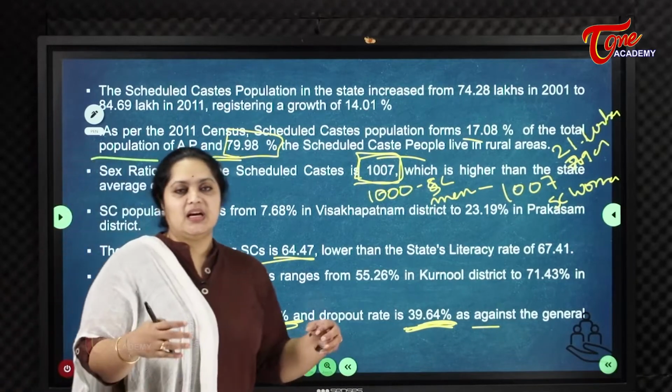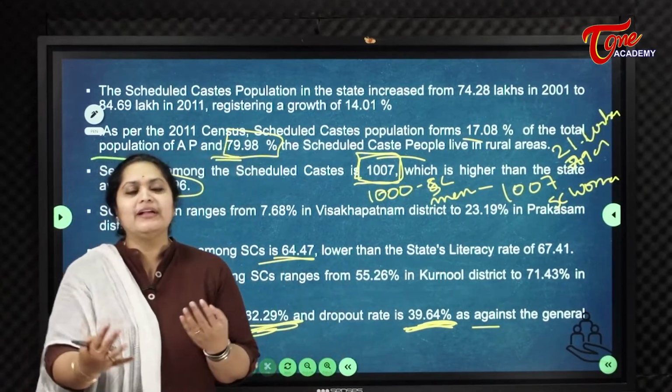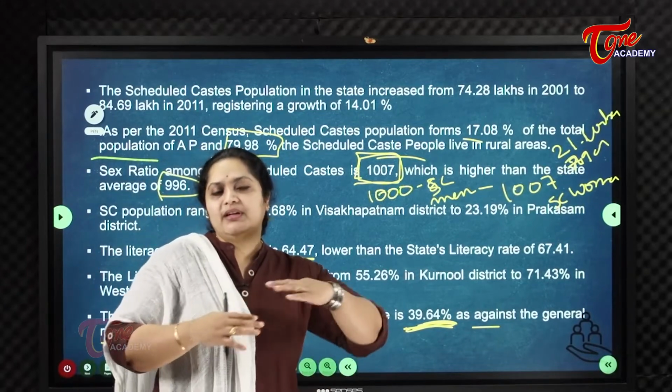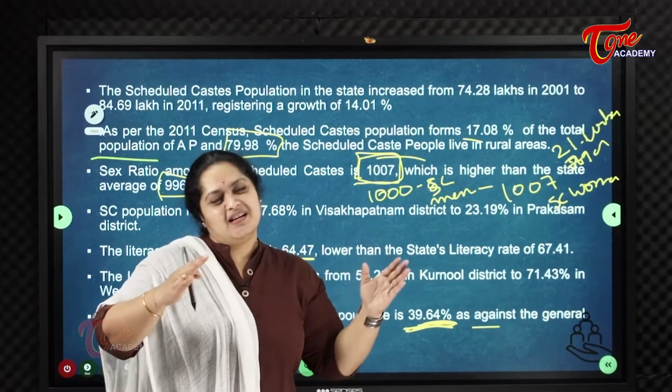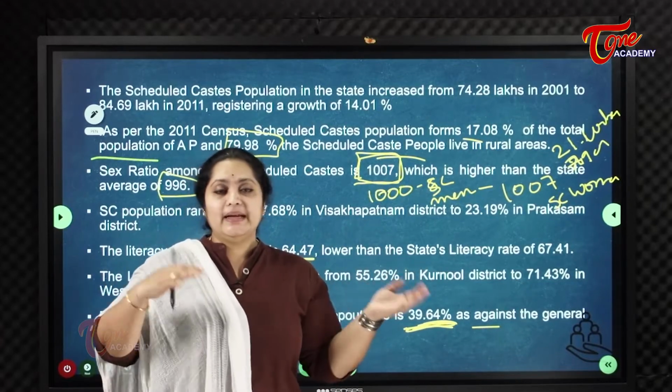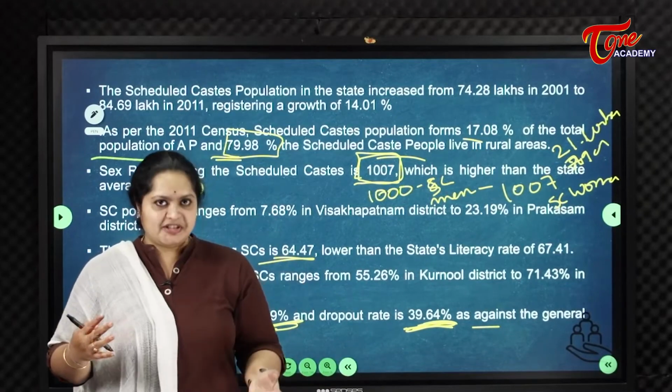Dropout means a boy or girl who has enrolled in school but doesn't continue throughout the year. For any reason, they discontinue their school education.